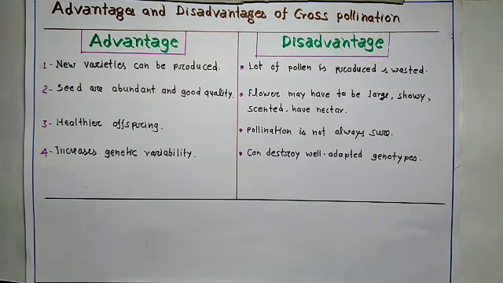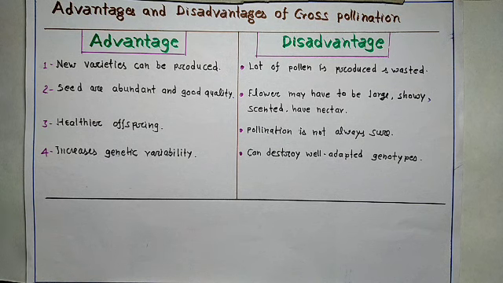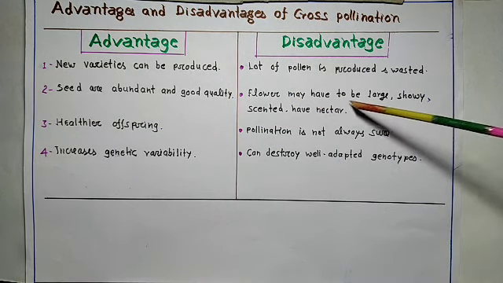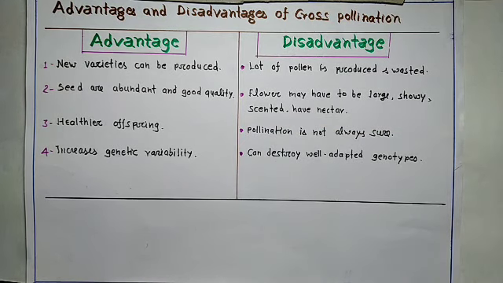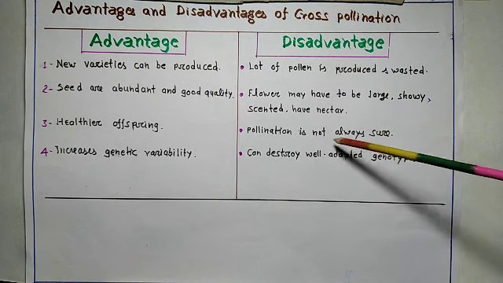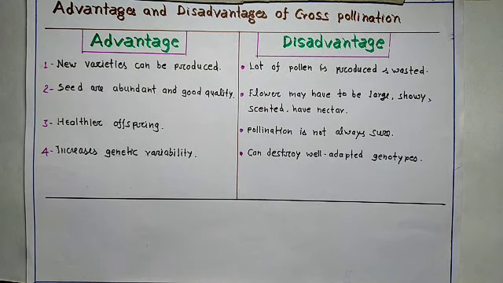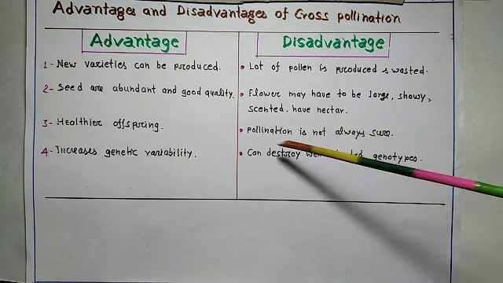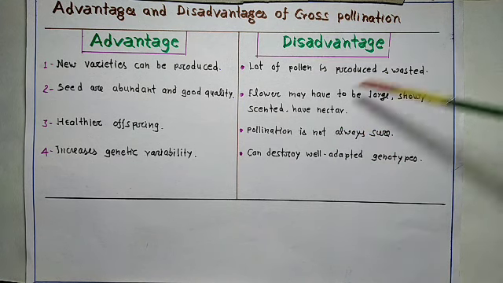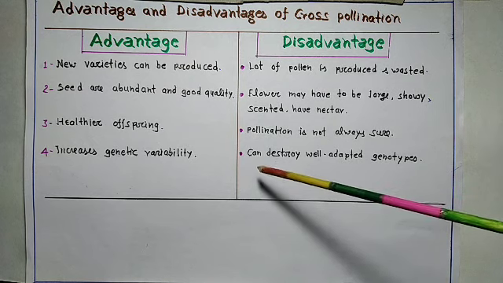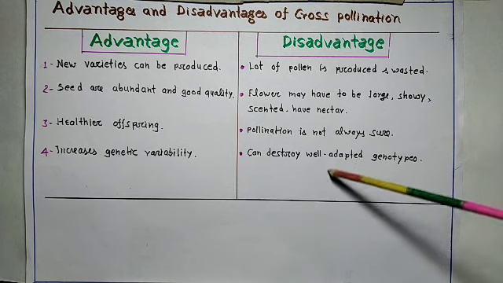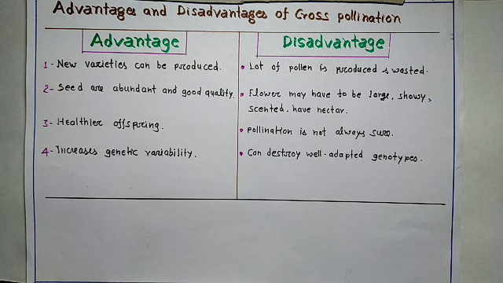Disadvantages of cross pollination: a lot of pollen is produced and wasted. Flowers may have to be large, scented, and have nectar. Pollination is not always sure. It can also destroy well adapted genotypes.